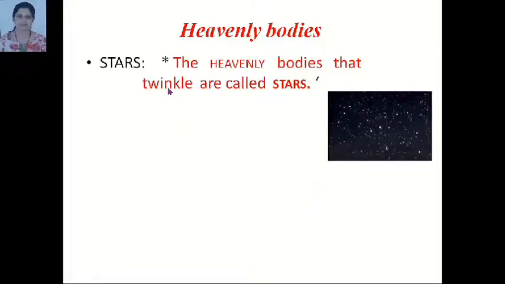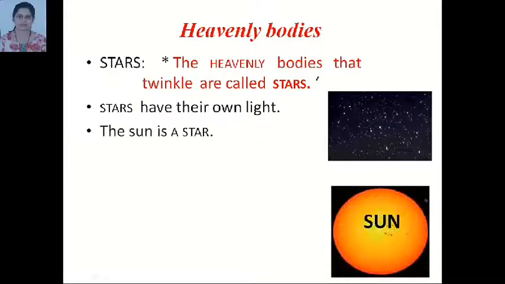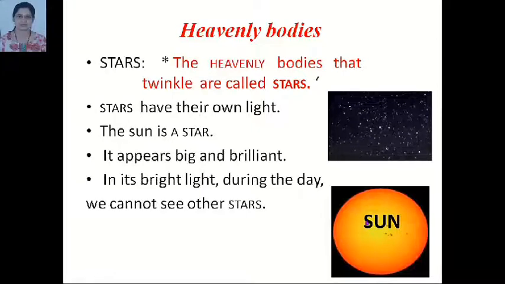First among the heavenly bodies, we are going to learn about stars. The heavenly bodies that twinkle are called stars. Some stars are prominent, while some stars are tiny and faint. Stars have their own light. The sun is a star. Sun is closest to the earth, so it appears big and brilliant.